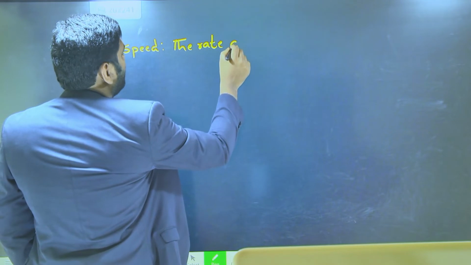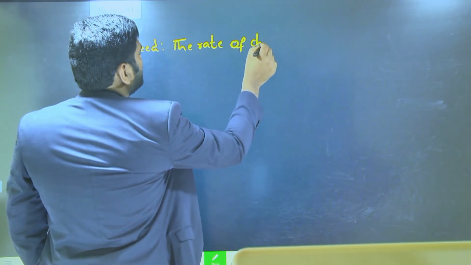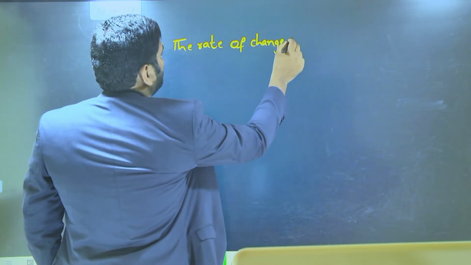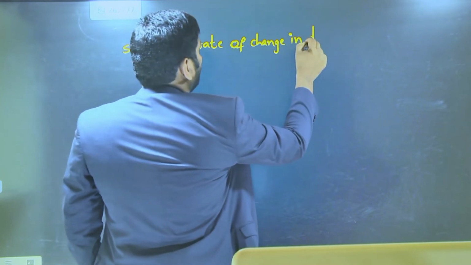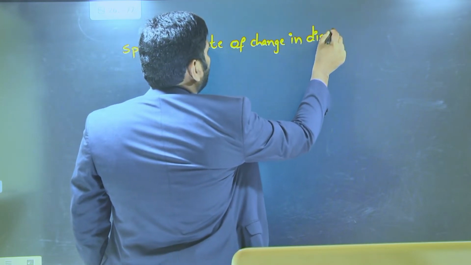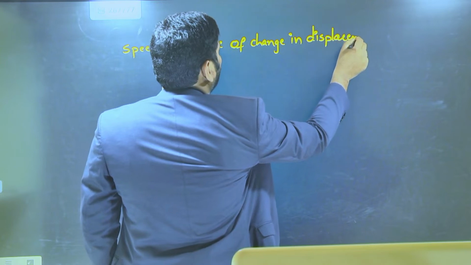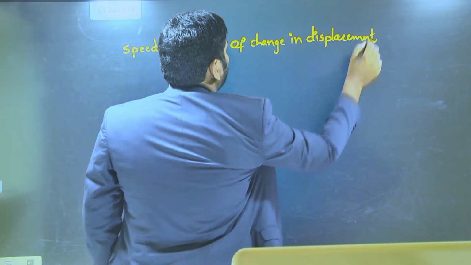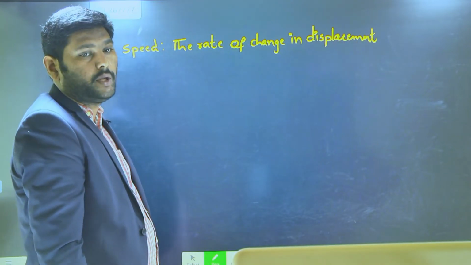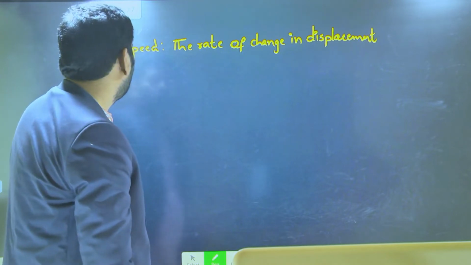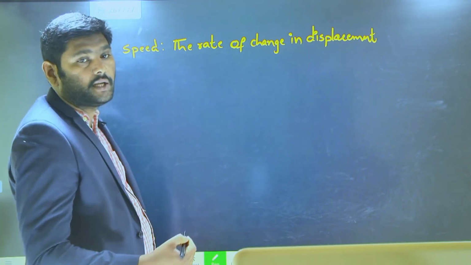The rate of change in displacement is said to be speed.